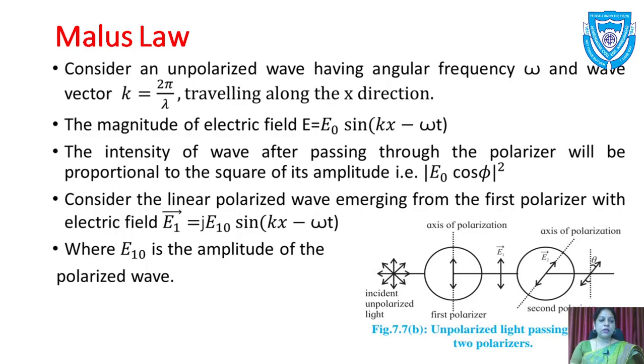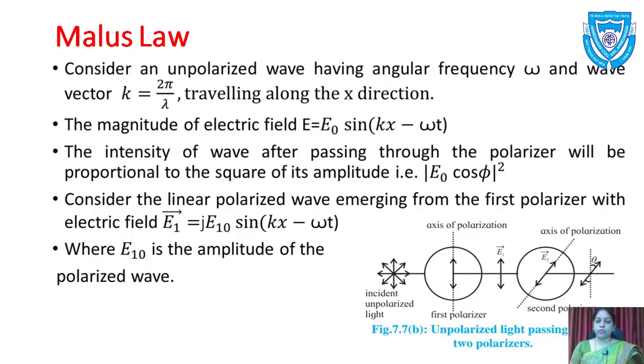The intensity of the wave after passing through the polarizer will be proportional to the square of its amplitude, that is |E0 cos phi| squared. Now consider the linearly polarized wave emerging from the first polarizer with the electric field E1 vector equal to j E10 sin(kx minus omega t).